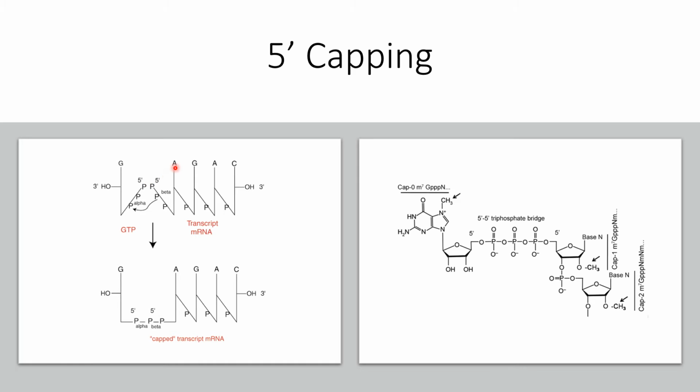The gamma phosphate or the terminal phosphate of this mRNA will first be removed with the help of the enzyme RNA triphosphatase. Using this enzyme, the last phosphate will be removed and only a biphosphate will be remaining here. This is beta phosphate and this is alpha phosphate, and the beta phosphate will now interact with the alpha phosphate